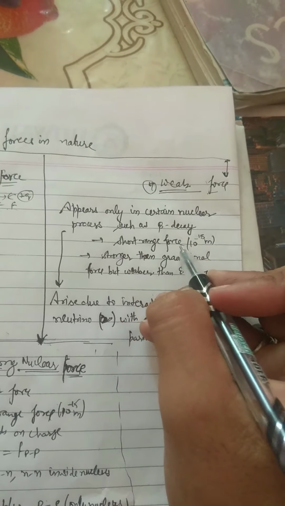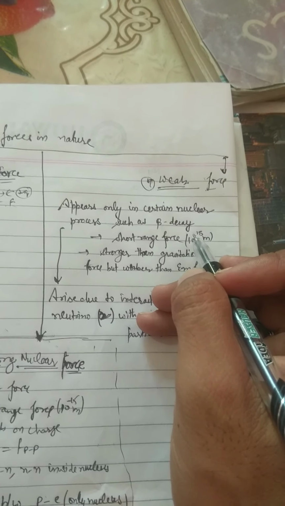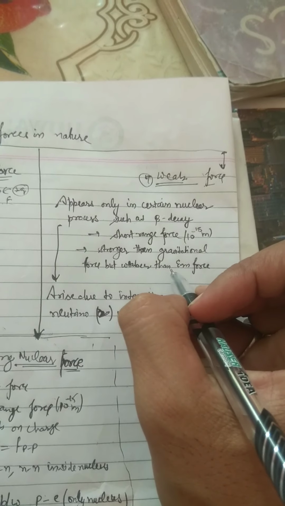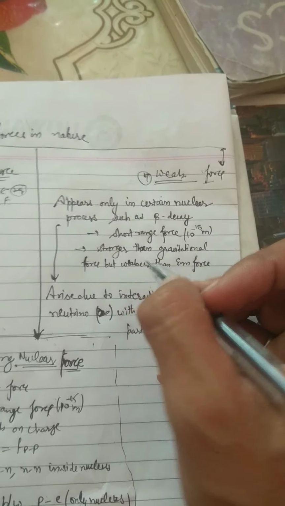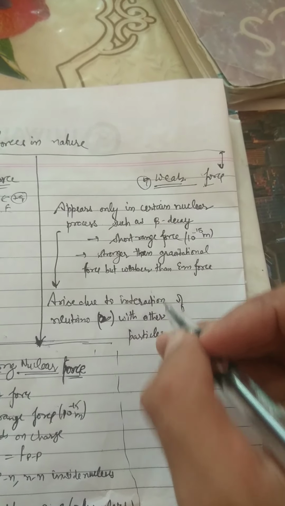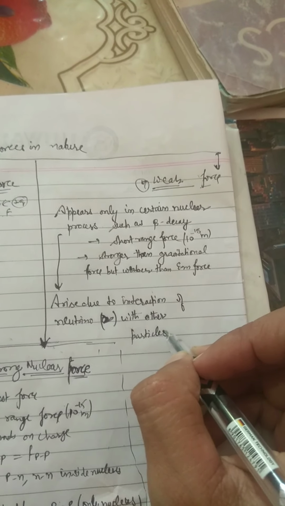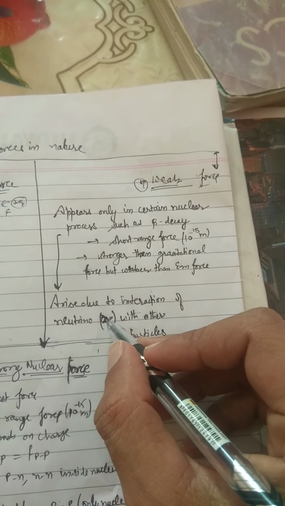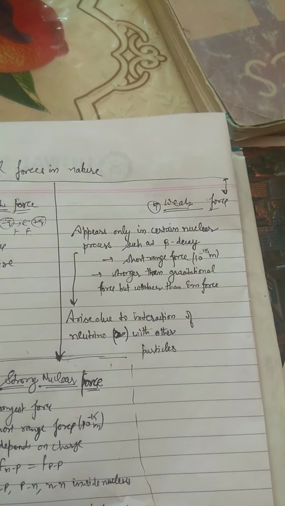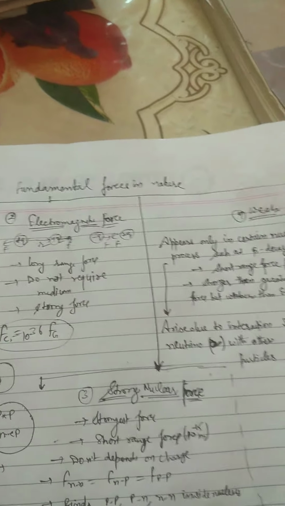These are short range forces, around the same as the nuclear force, 10 to the power minus 15 meter, stronger than gravitation force but weaker than electromagnetic force. They exist somewhere between gravitation and electromagnetic forces, and they arise due to the interaction of the neutrino with the particles. The neutrino is a particle which exists in this weak nuclear force.